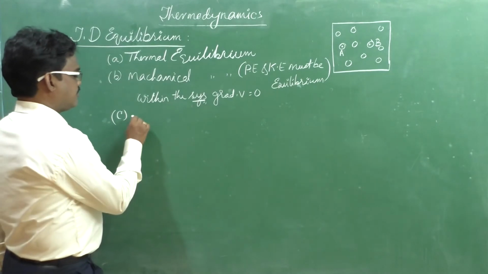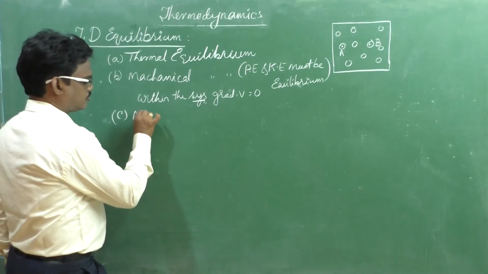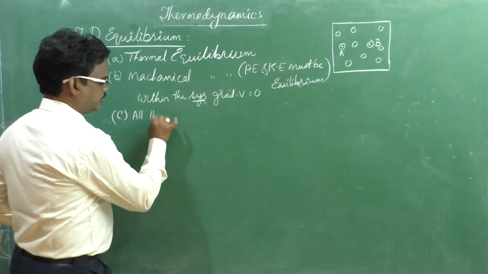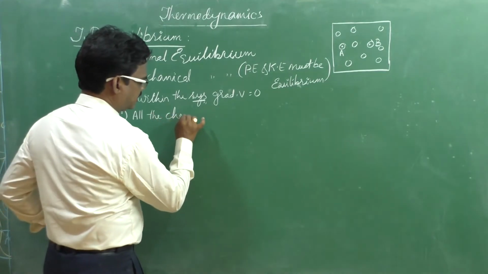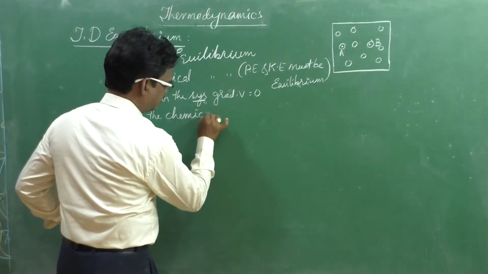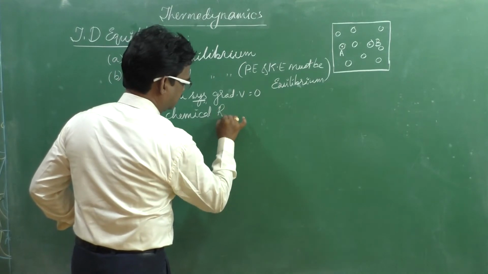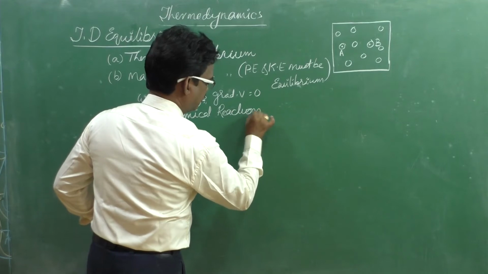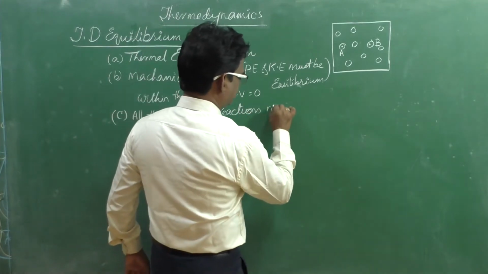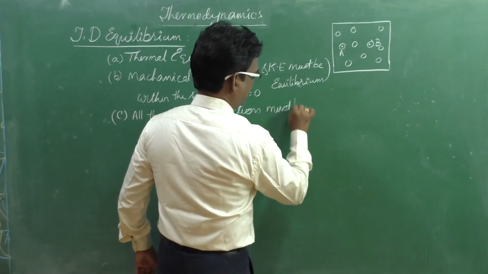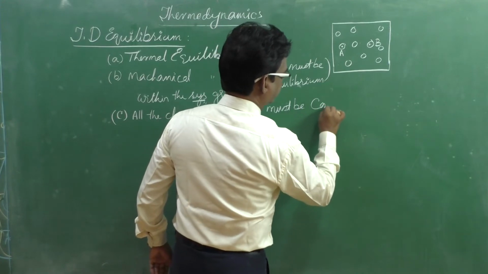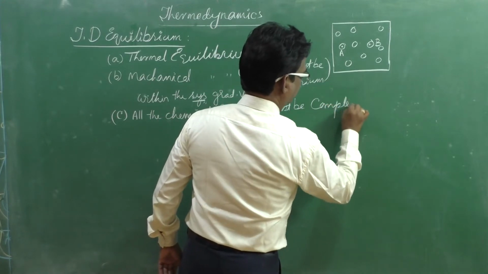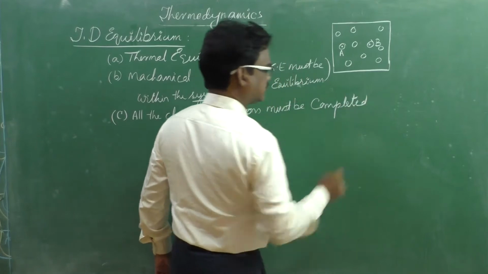So the third one: all the chemical reactions must be completed.